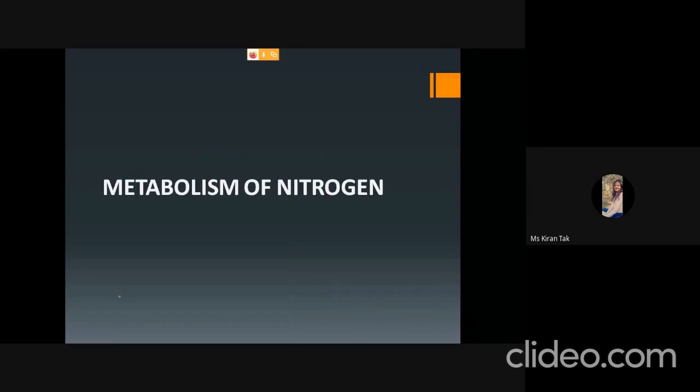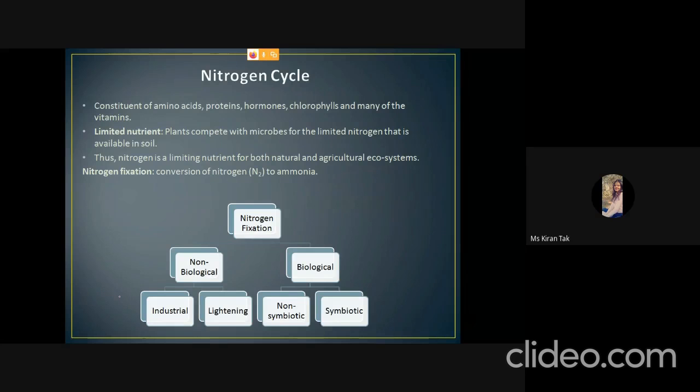The next is metabolism of nitrogen. The nitrogen cycle is a biogeochemical cycle in which nitrogen is converted into different forms consecutively, passing from the atmosphere to the soil to organisms and back into the atmosphere. It involves several processes like nitrogen fixation, nitrification, denitrification, etc. Nitrogen is also a constituent of amino acids, proteins, hormones, chlorophylls, and many of the vitamins.